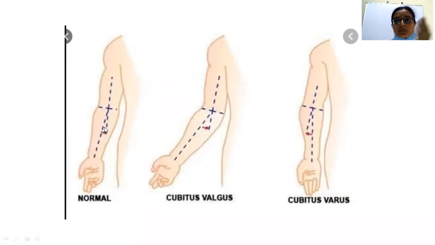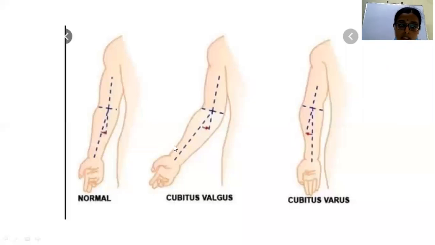While we are walking, to clear the pelvis, you need some outward deviation of the forearm. So that is the normal purpose of the carrying angle. It is usually less in males and more in females because of the wider pelvis. Females have a wider pelvis, so the carrying angle is also more, so that during normal gait, the forearm can clear the pelvis. It is around 10 degrees in males and 15 degrees in females. That is the normal range.